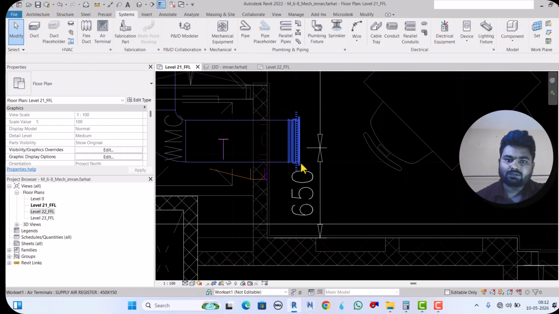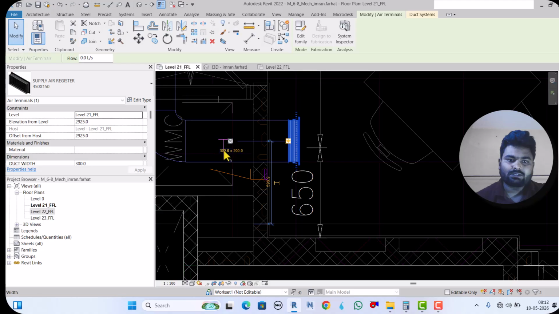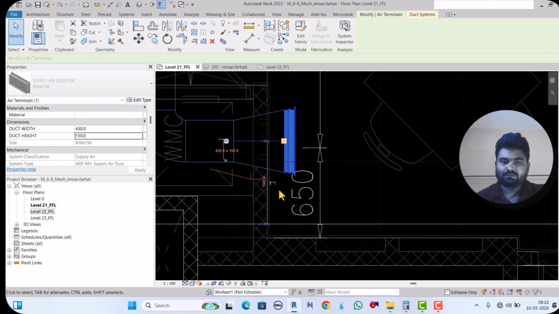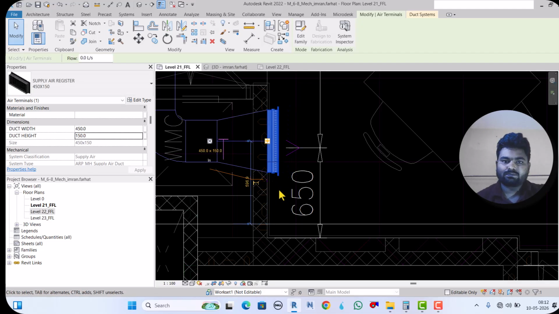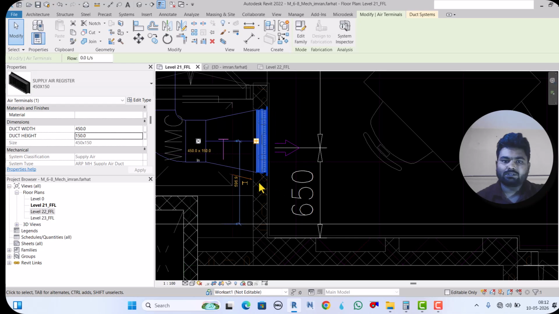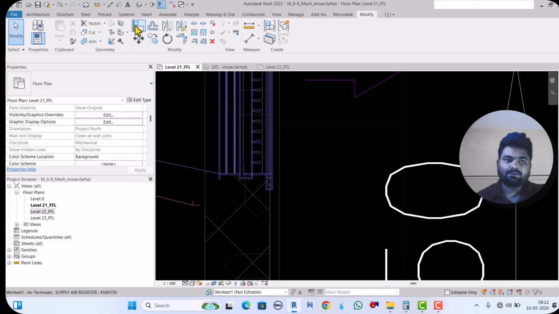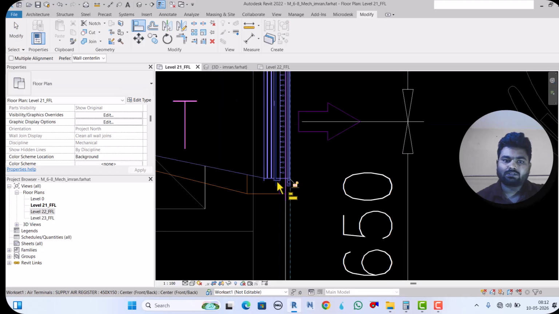But this register size is 300 by 200, so I will adjust it to 450 by 150. Okay, now I can adjust and align with the wall. Fine.